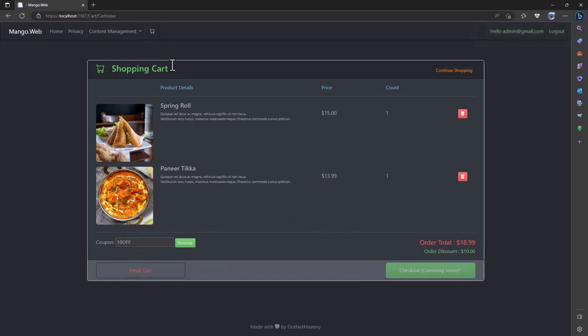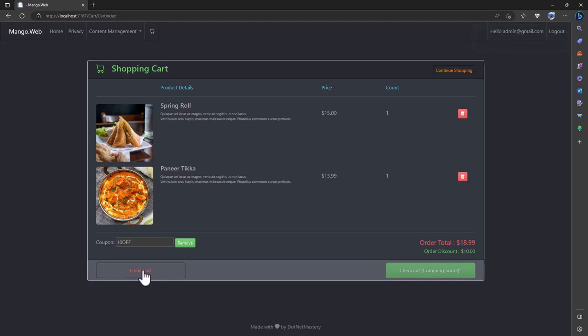Right here in the shopping cart, it is calling the coupon API to retrieve the coupon code and apply that coupon when we hit the button. On top of that, we have a functionality of email cart. When we click there, it will not send an actual email, but it will trigger asynchronous microservice communication, and then the log of the shopping cart will be added to a database of a different API endpoint.